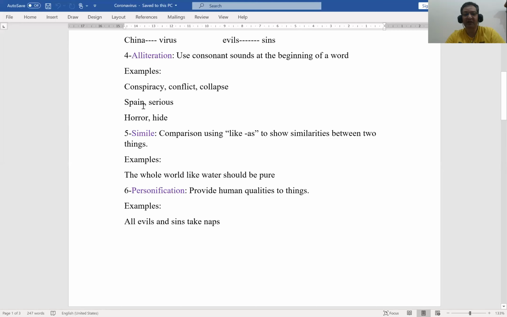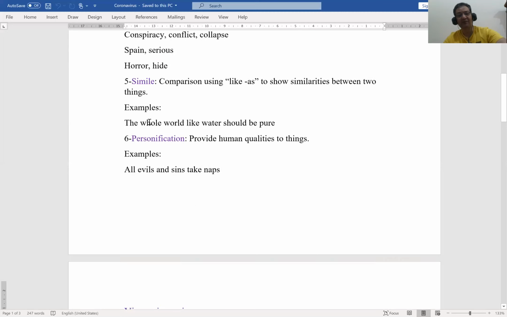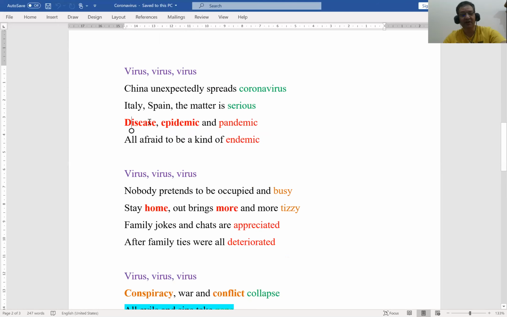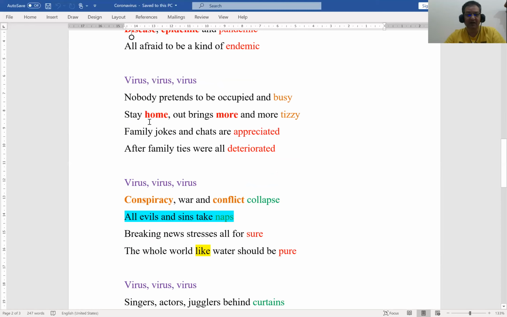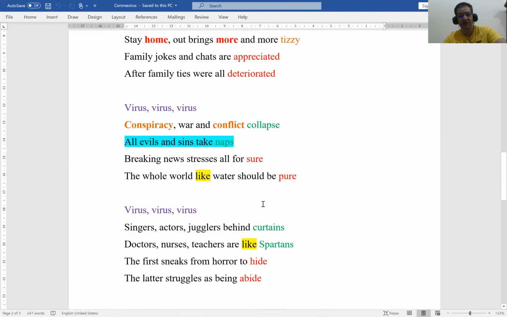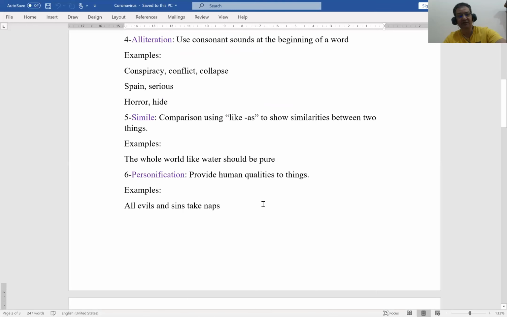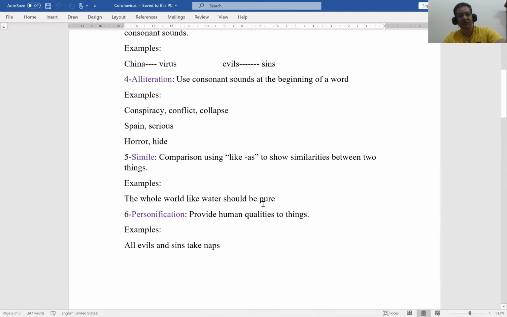This is called alliteration. Horror and hide, letter H, consonant sound at the beginning of the word. This is called alliteration. Let's go to the poem. Here in the poem, you can find a lot of alliterations, such as I said, conspiracy, conflict, collapse. This is called alliteration. And if you go through this poem, you would find a lot of alliterations. Okay, let's go to the next one.